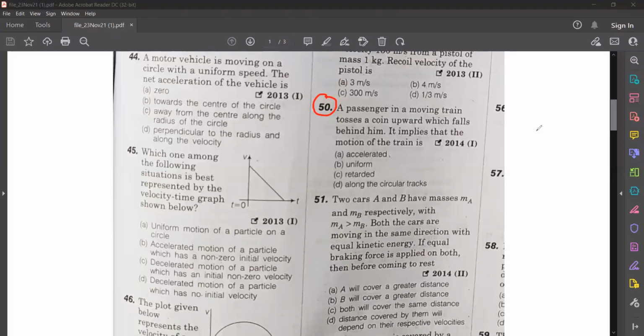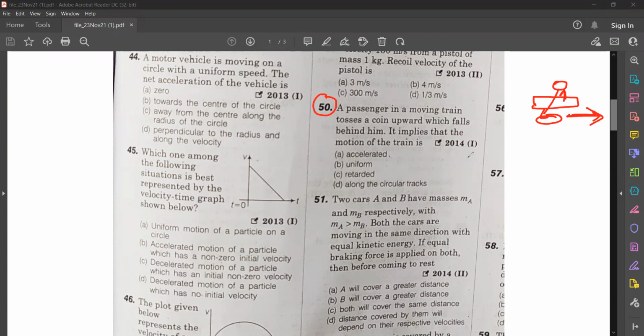Okay, so listen, the passenger is tossing the coin up, but where does it fall? Behind, isn't it? It falls behind means what? The train is moving forward, isn't it? The train is moving forward, so the coin will fall backward once you toss it, isn't it? So what does that indicate? It indicates that the train is moving faster in the forward direction, isn't it?